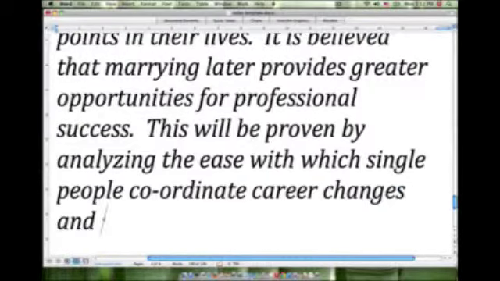And our second point was regarding children and having people dependent on you.